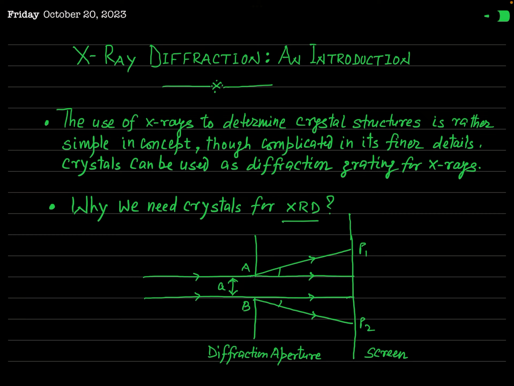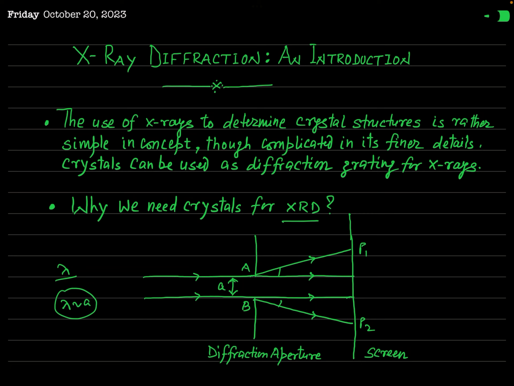But when will this diffraction take place? As you can see, I have marked here that a is the width of the slit or the diffraction aperture. You can say this is the size of the diffraction aperture, and if lambda is the wavelength of the incident wave, then our experience says that the waves are effectively diffracted only when this lambda is of the order of a.